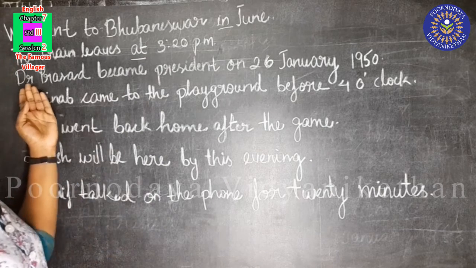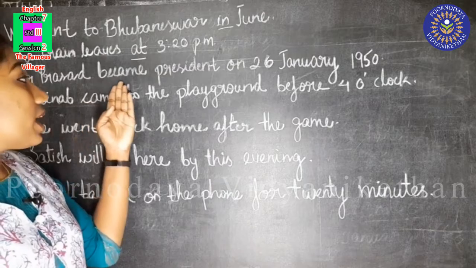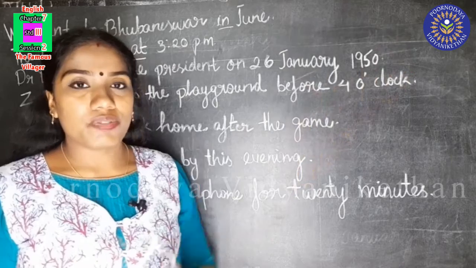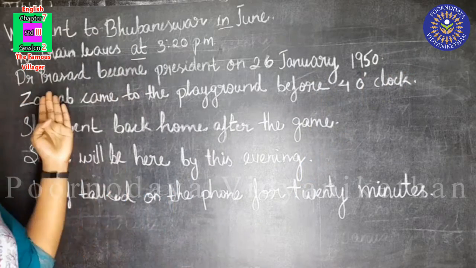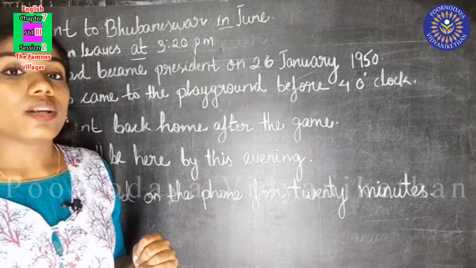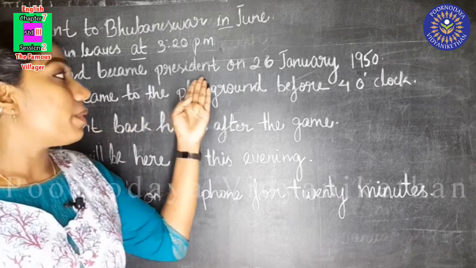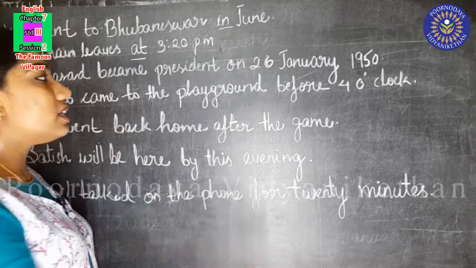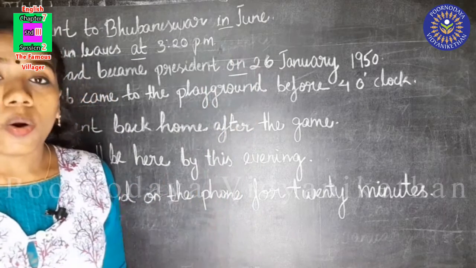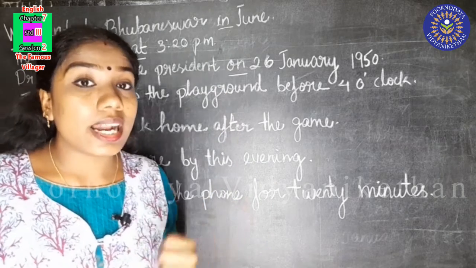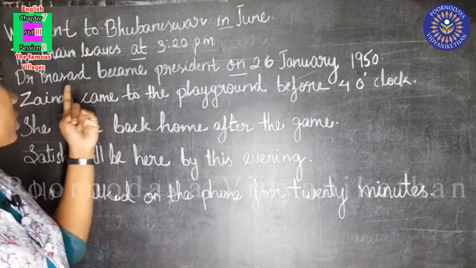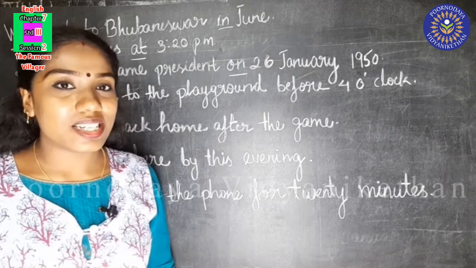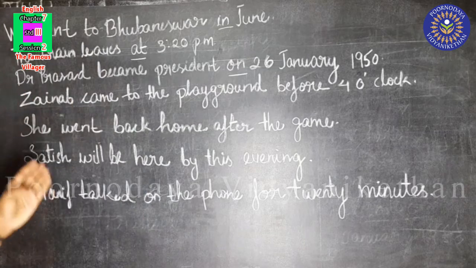Now see the next one. Dr. Prasad became president on 26 January 1950. When did Dr. Prasad become president? Dr. Prasad became president on 26 January 1950. Here, on is the word that tells us when Dr. Prasad became President of India. Did you understand, children? Now we'll see another example.